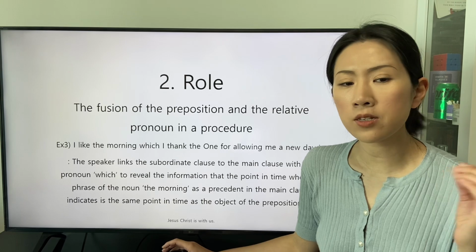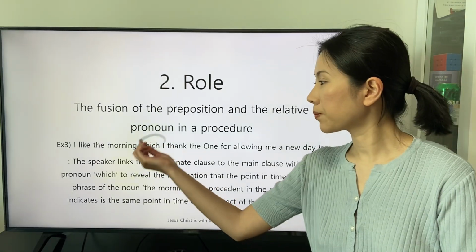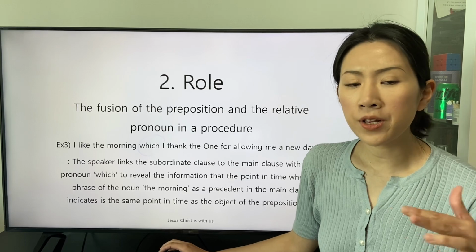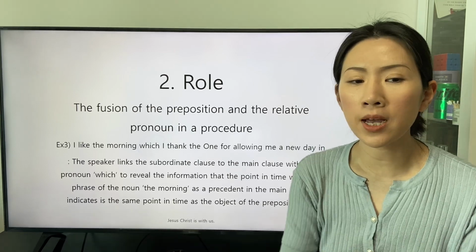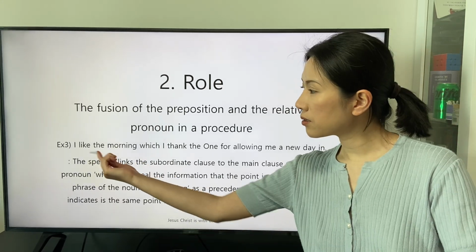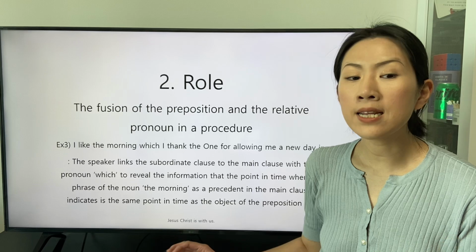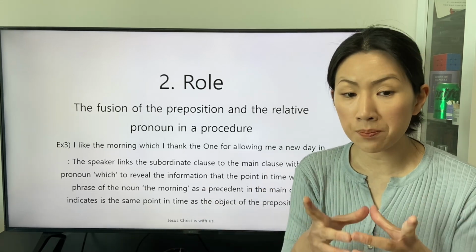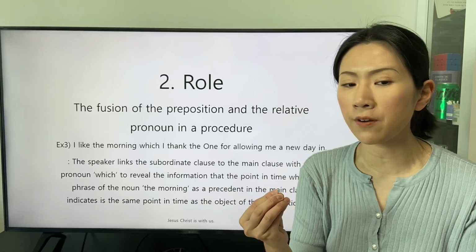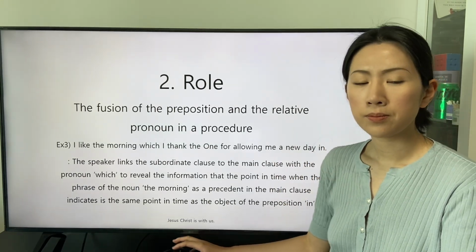The speaker links the subordinate clause to the main clause with the pronoun which to reveal the information that the point in time when the phrase of the noun the morning as a precedent in the main clause indicates is the same point in time as the object of the preposition in the subordinate clause.